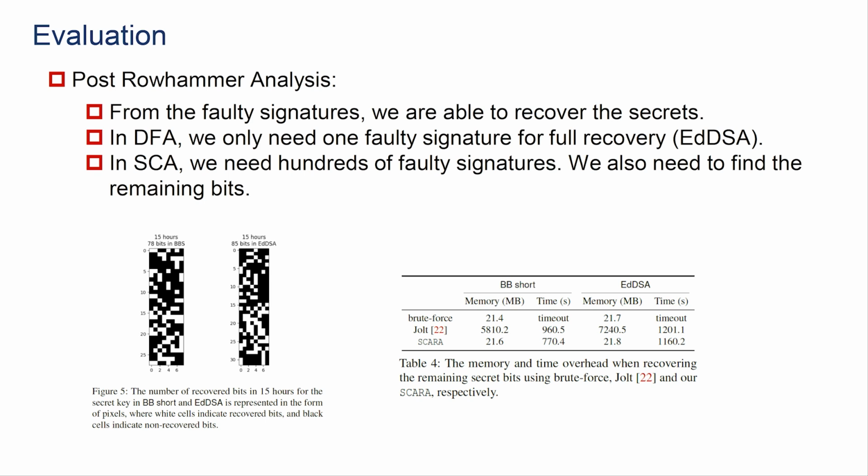In DFA, we need one faulty signature for full recovery, such as for EdDSA and ML-DSA. And in SC, we need hundreds of faulty signatures, and we also need to find the remaining bits. We have designed a new algorithm to find the remaining bits, known as scorer. And we have compared the scorer with Jones' algorithm and found our algorithm is more efficient.